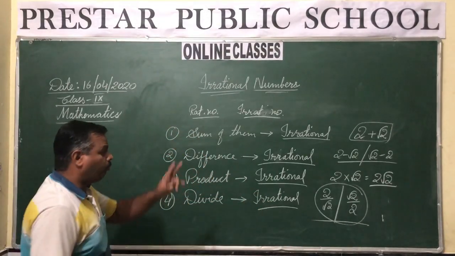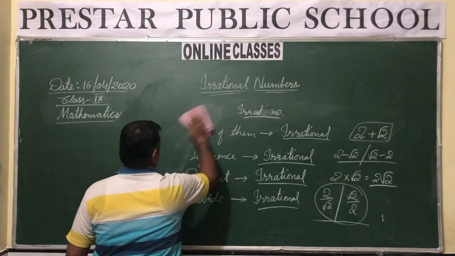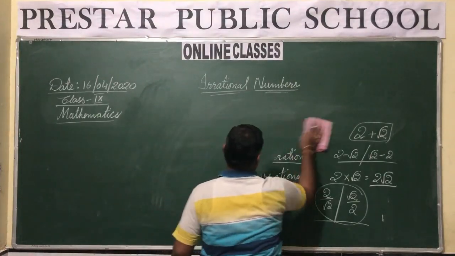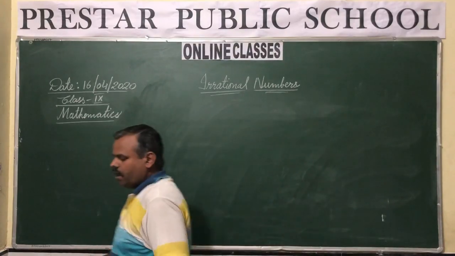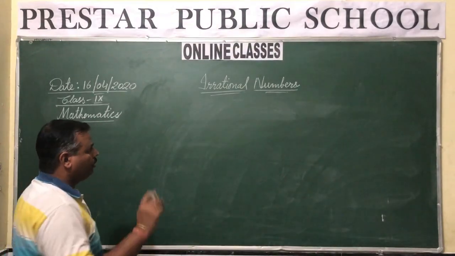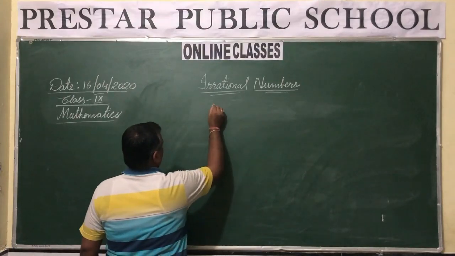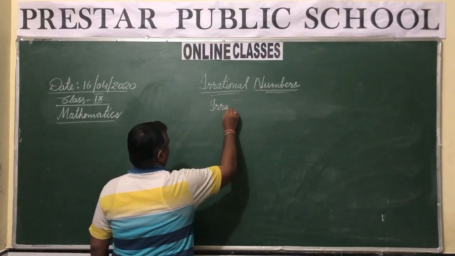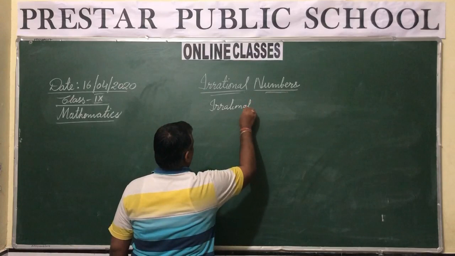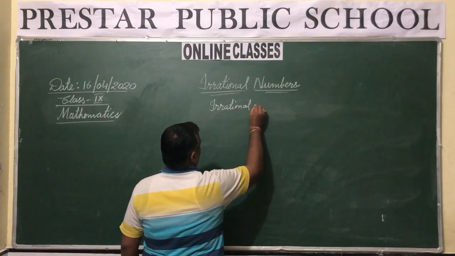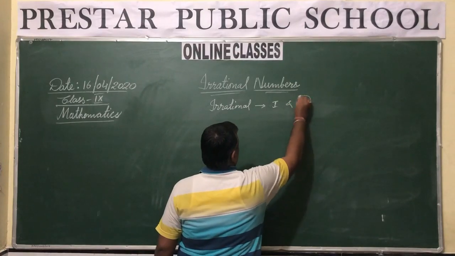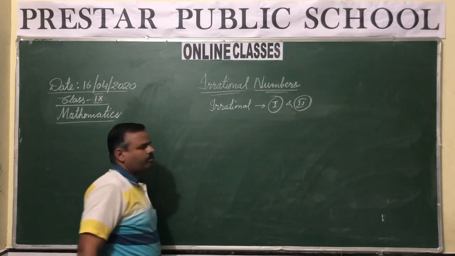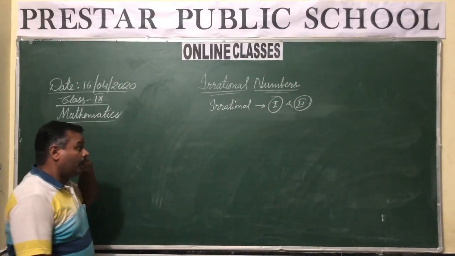But what is the case if both are irrational? Instead of one rational and one irrational number, suppose you are given two irrational numbers, first and second.